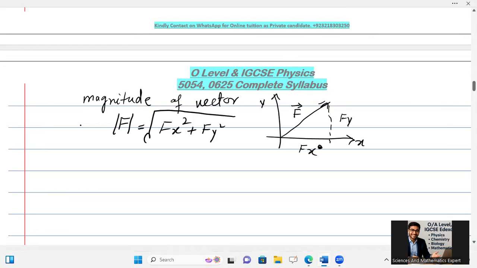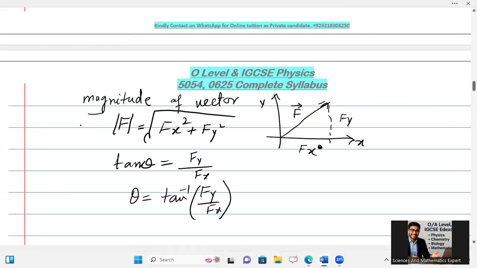And if we go for direction, then I apply tan theta. Tan theta is equal to perpendicular Fy over base Fx. Then theta, or the direction of the vector, can be calculated by tan inverse of Fy over Fx. One thing more I should tell here, that these formulas will be used in A levels, but according to the explanation of vectors, I have added them all. This is related to your physical quantities according to the O level syllabus.